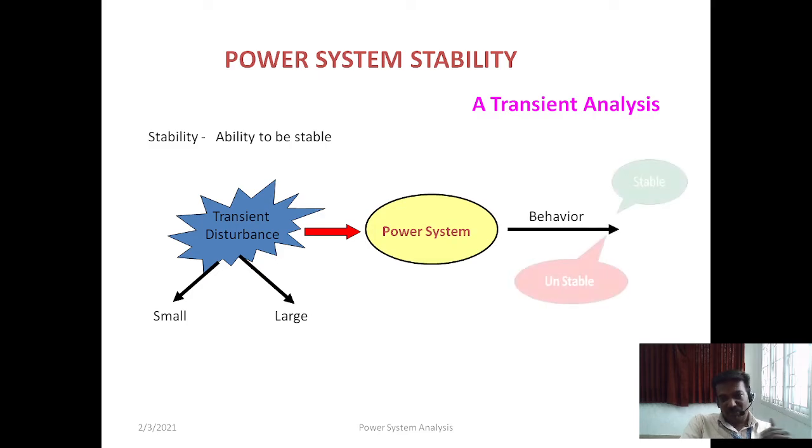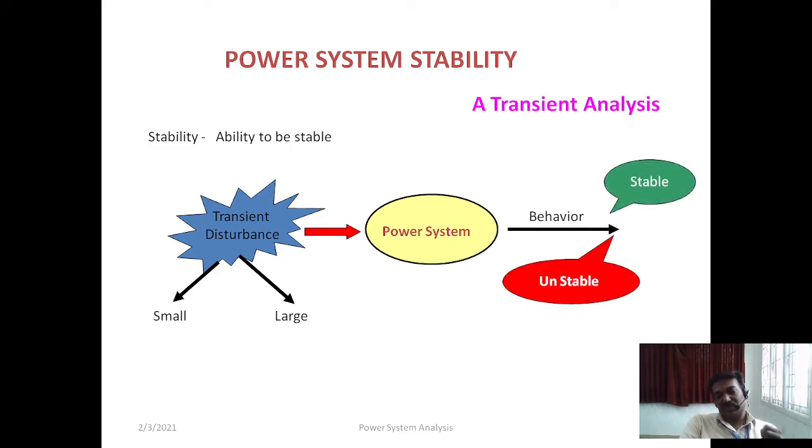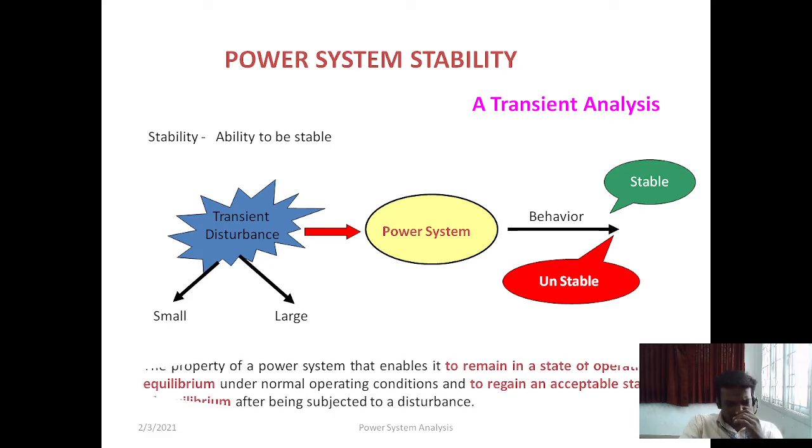So the behavior of the power system depends on its ability to act as a stable system or as an unstable system, right? That depends upon how the system is behaving. So we can define stability as the property of the power system that enables it to remain in a state of operating equilibrium under normal operating conditions and to regain an acceptable state of equilibrium after being subjected to a disturbance. So it has to regain its acceptable state of equilibrium. When it regains its state of equilibrium, then we can say that the system is in a stable condition, right?